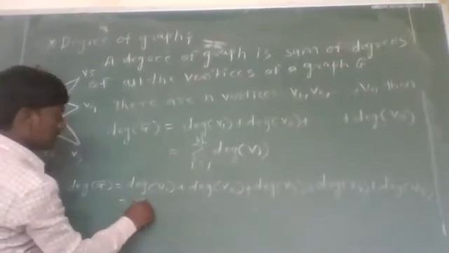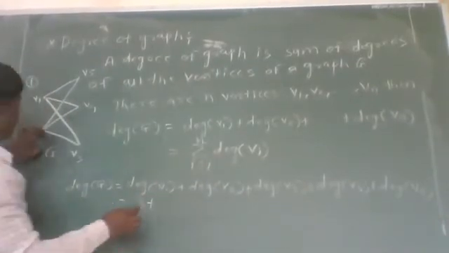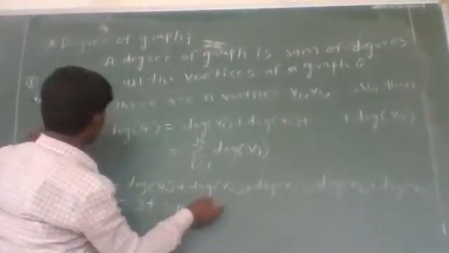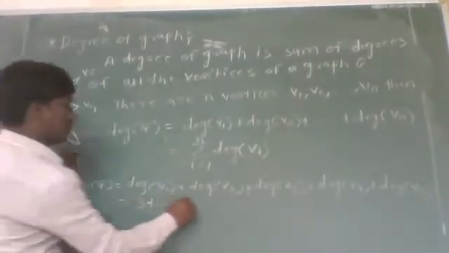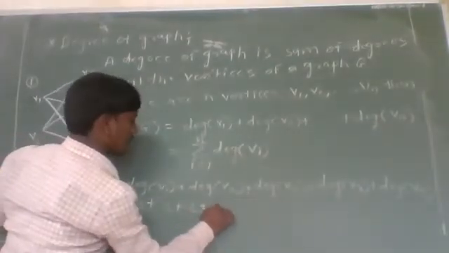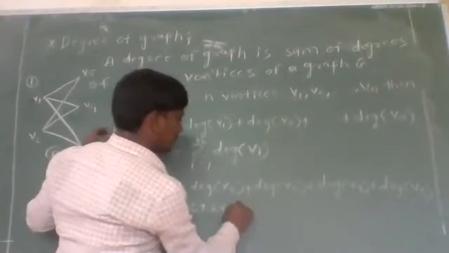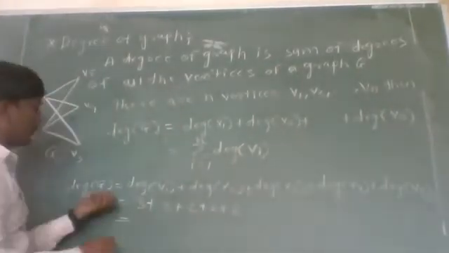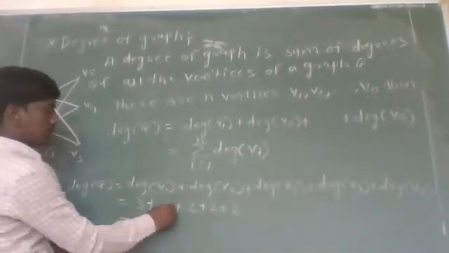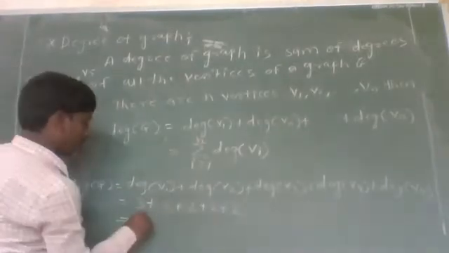Now, degree of vertex V1 is 3 plus degree of vertex V2 is again 3 plus degree of vertex V3 is 2, degree of vertex V4 is again 2, and degree of vertex V5 is 2. Therefore, the degree of a graph G is nothing but 12.